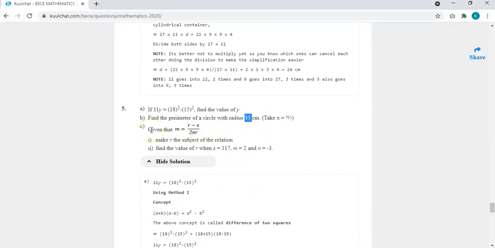Then C, given that M is equal to R minus S all over 2R. So the same way, change of subject is not difficult. It's as easy as you can think of. If you apply a concept, always get rid of the fraction, the denominator, before then you simplify.